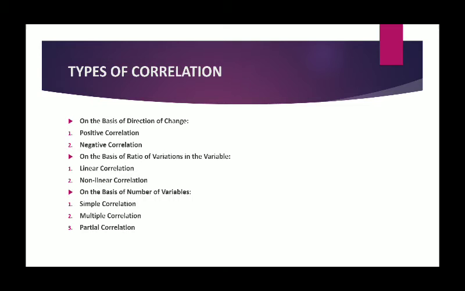What about multiple correlation? When more than two variables are involved, we speak of multiple correlation. In multiple correlation, we study together the relationship among three or more than three variables.